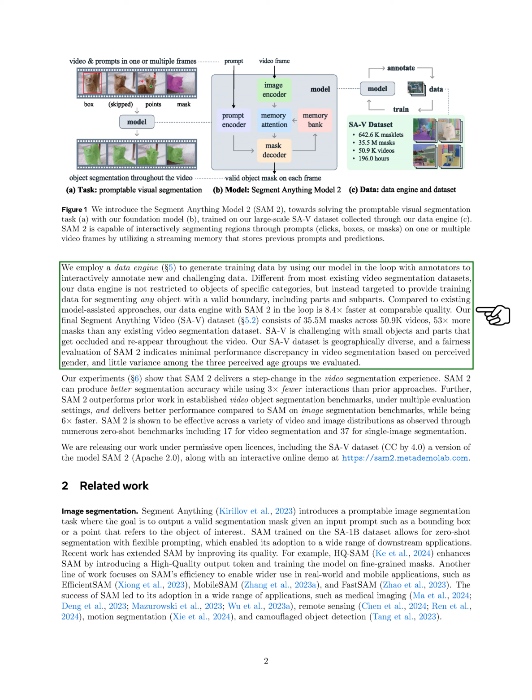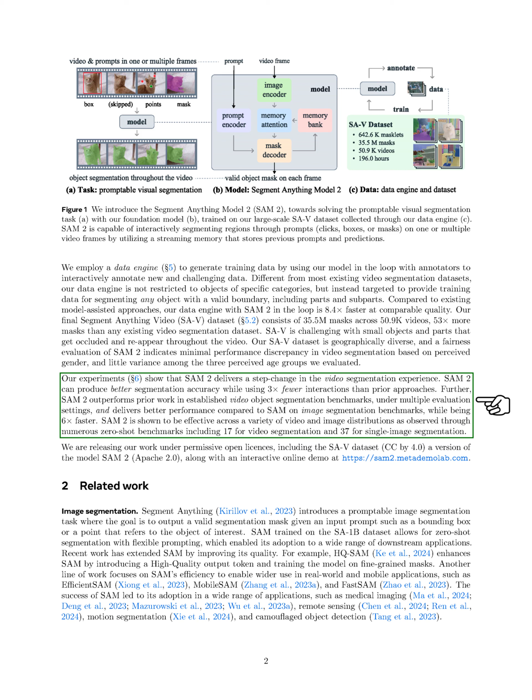The SA-V dataset presents challenges with small objects and parts that may be occluded and reappear throughout the video. It is also geographically diverse, and our fairness evaluation of SAM2 shows minimal performance differences in video segmentation based on perceived gender, with little variance among the 3 perceived age groups we assessed. Our experiments demonstrate that SAM2 significantly enhances the video segmentation experience. It achieves better segmentation accuracy while requiring 33% fewer interactions than previous methods.